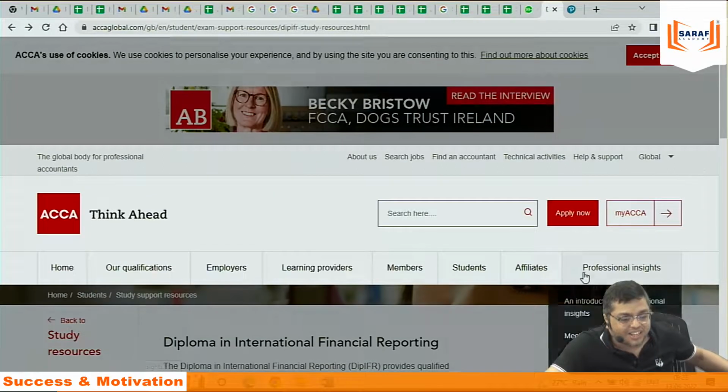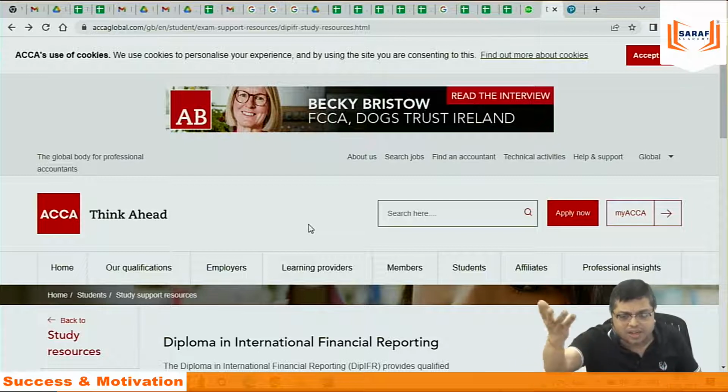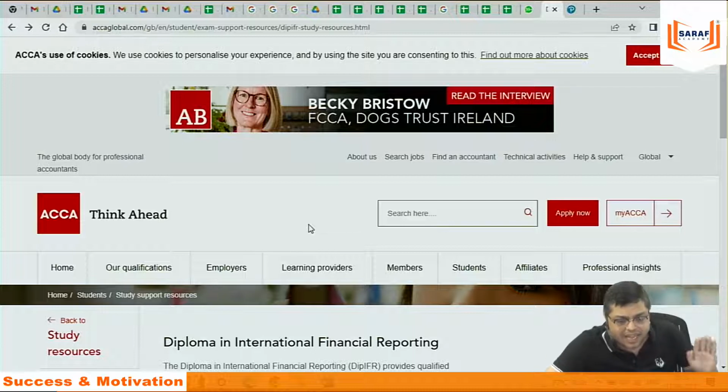Now this was the paper setting and all that. We will be doing IFRS mock papers also after 20th November. My target is to complete the syllabus, teaching everything properly, by 20th November. One or two days here and there. Maybe I will complete on 19th November, maybe on 21st, 22nd November. The target is more or less nearby 20th November.